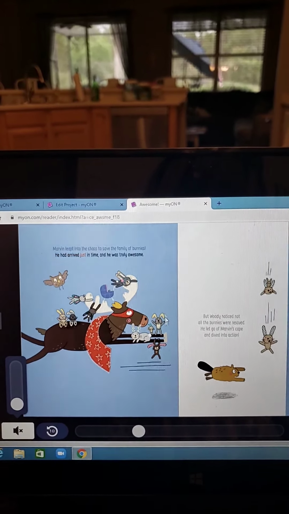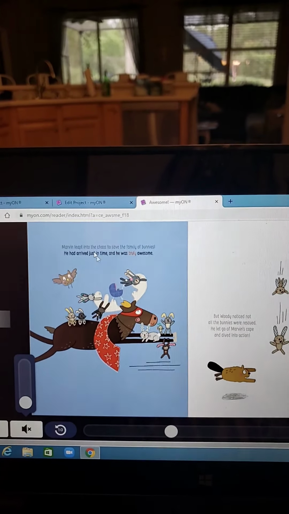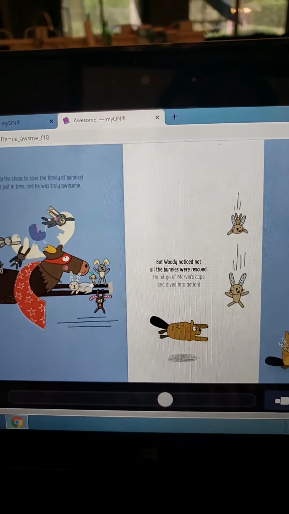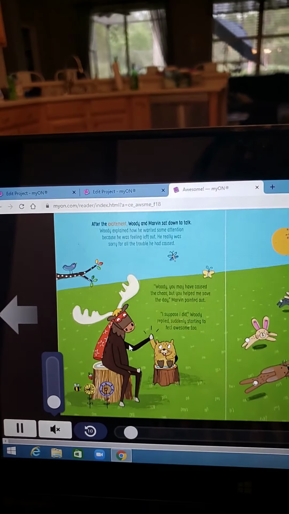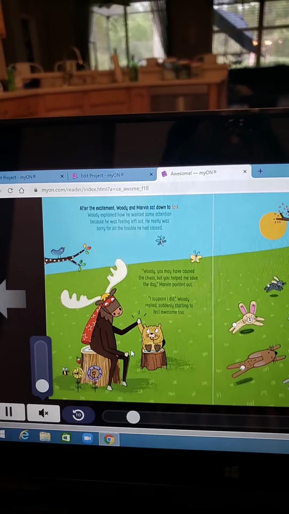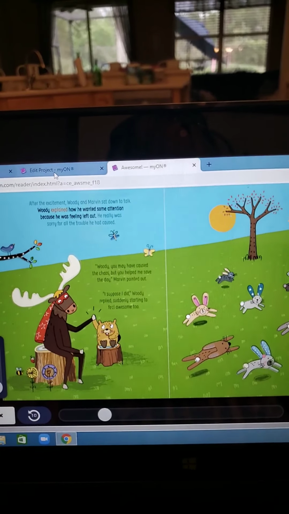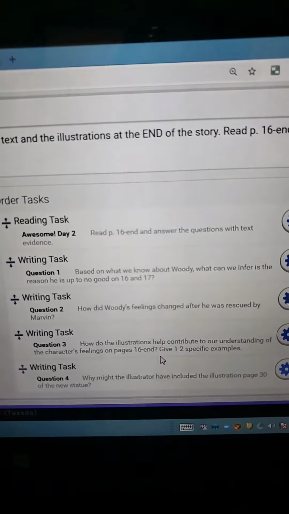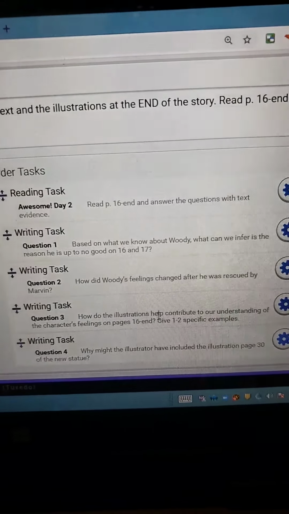We can see that once again, he's a hero. That is supported by the words also, but then we can see that Woody ends up becoming a hero. We can see them high-fiving each other to show that they're great friends again. So hopefully those are several specific examples that could support your answer to question number 3.